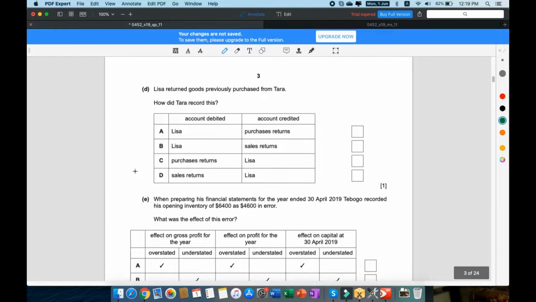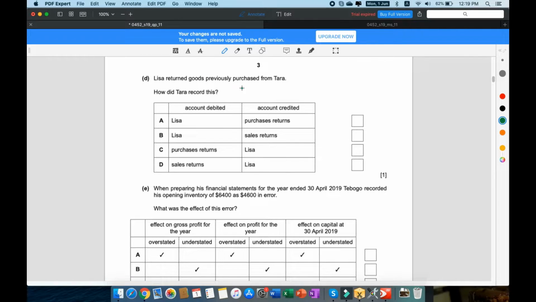Part D says Lisa returned goods previously purchased from Tara. How did Tara record this? Right, so the most important thing would be that you're going to be recording this as Tara, which is a supplier, and Lisa is an asset and a customer for Tara. So returned goods previously purchased. So we all know that for anybody who sells goods, sales are credit because it's an income, right? And sales returns are credited. We know that, right?